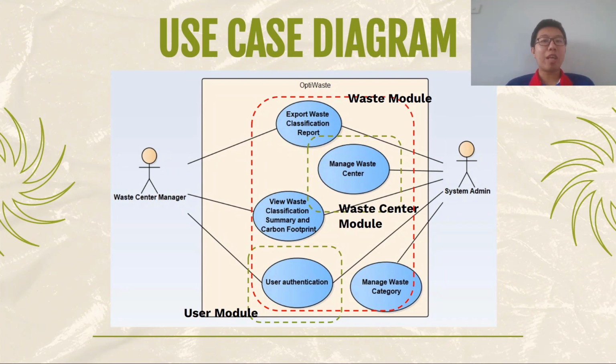Next, I will explain our use case diagram. In OptiWaste, there are two main elements, which are the image classification algorithm and the carbon footprint calculator element. Therefore, our system is divided into three modules. The first module is the user module, which is user authentication, whereby the user needs to log in, log out and register in this system.